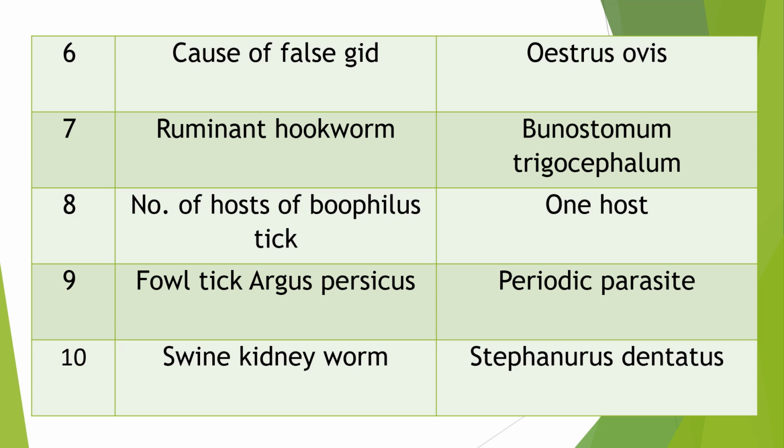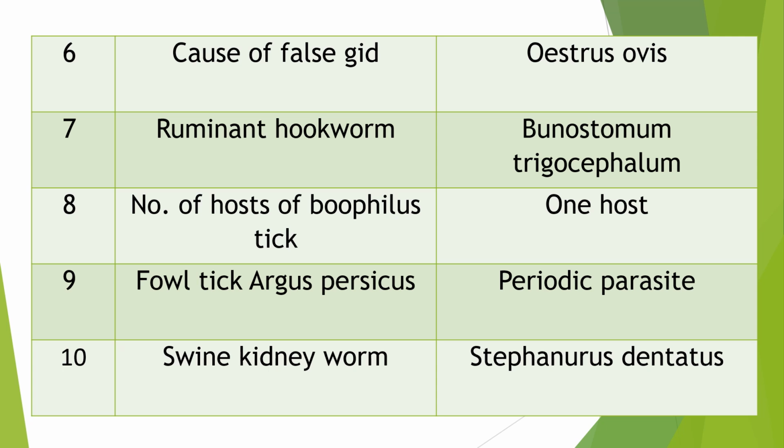Question number 8. Number of hosts of Boophilus tick? Answer: only one host. Number 9. Fowl tick Argas persicus is a periodic parasite.